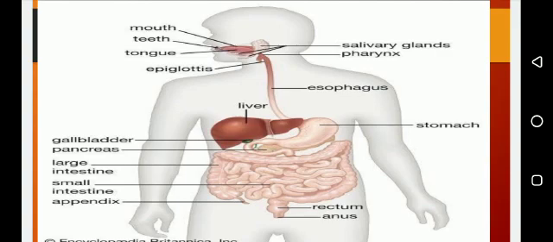From the stomach, the food goes towards the small intestine and large intestine. Within the small intestine, all the absorption of the food takes place. Clear? The remaining undigested food is passed out of the body through the anus. Clear?